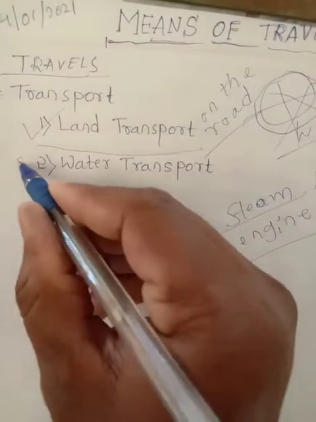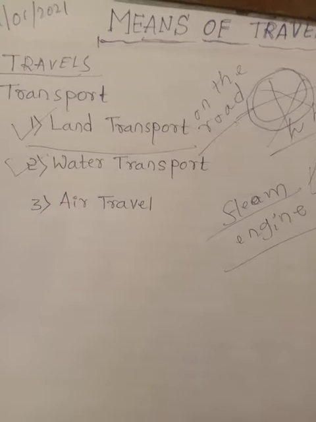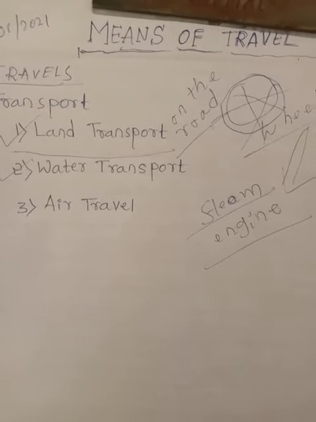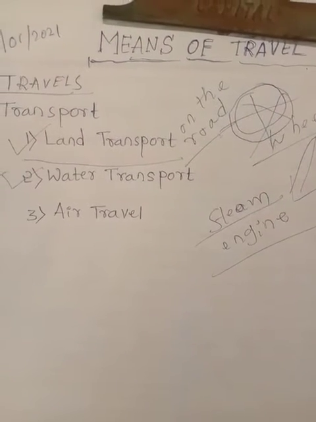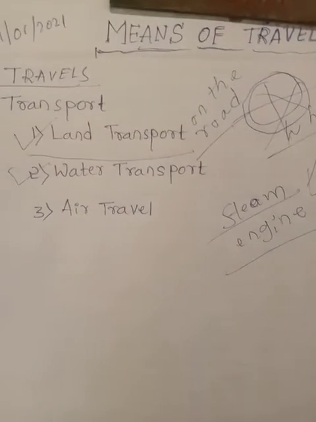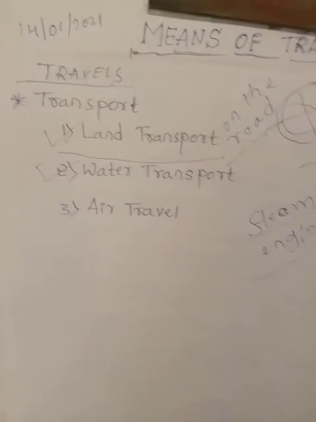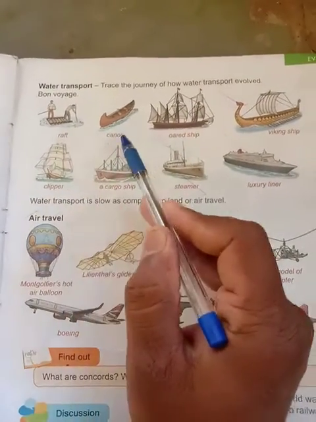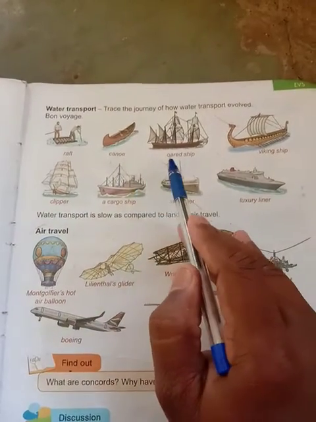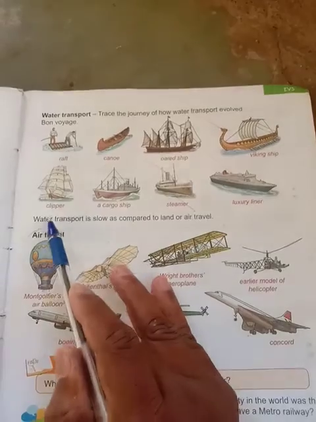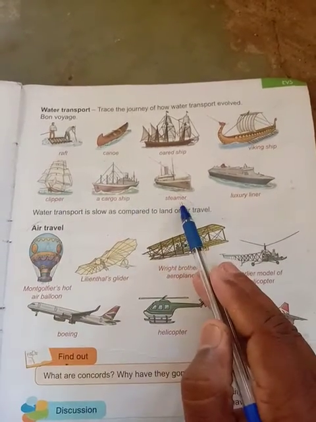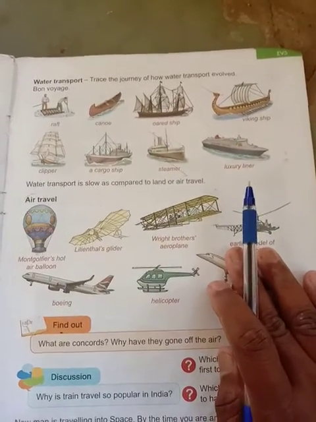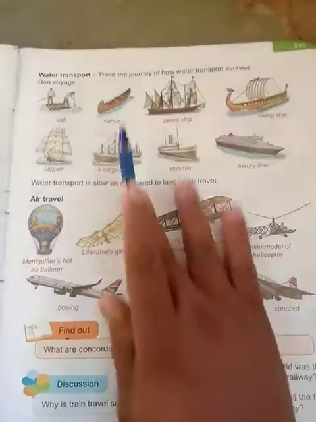Second one, water transport, students. Water transport is very important nowadays because it is very helpful for moving from one place to another. We have to look at how water transport evolved. I will show some pictures of water transport vehicles. Look here. The raft, canoe, old ship, Viking ship, clipper, cargo ship, steamer, luxury liner. These are all water transport, moving on the water from one place to another.